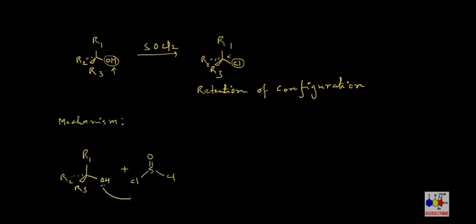via the nucleophilic attack of the oxygen center of this alcohol molecule on the sulfur center of thionyl chloride, and then one Cl minus leaves from this system to produce the chlorosulfite intermediate.